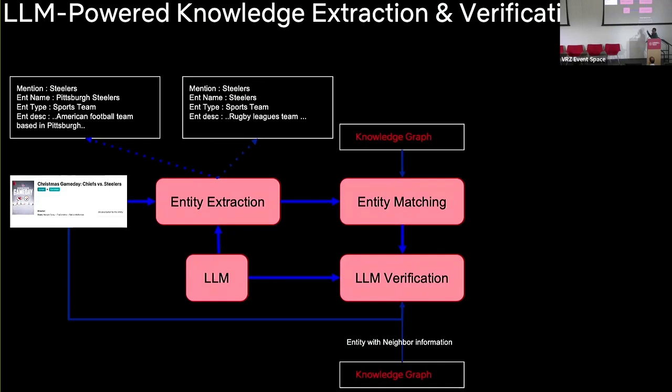we can put much neighborhood information from the graph and then ask the LLM whether the extracted entity really makes sense or not. For example, if I give a Steelers rugby team, but from neighborhood information it will say that the Chiefs is not connected to this, then it will say no. But if I give football team, from neighborhood information it will say yes. And with that, because once we connect it, we can infer the relationships.